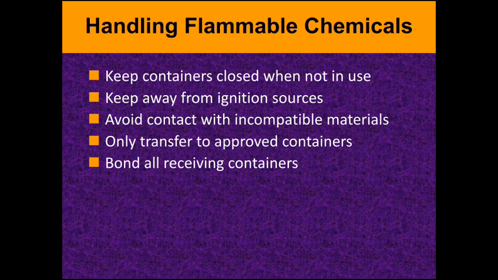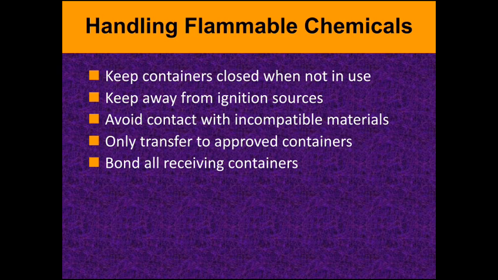These are the different types of methods or procedures while handling the flammable chemicals. We have to keep containers closed when they are not used. That should be closed, otherwise it will react with the open atmosphere. Keep away from the ignition sources. Some chemicals will be flammable. If any small ignition source is there, that will catch fire. So that's why we have to keep away from the ignition source.